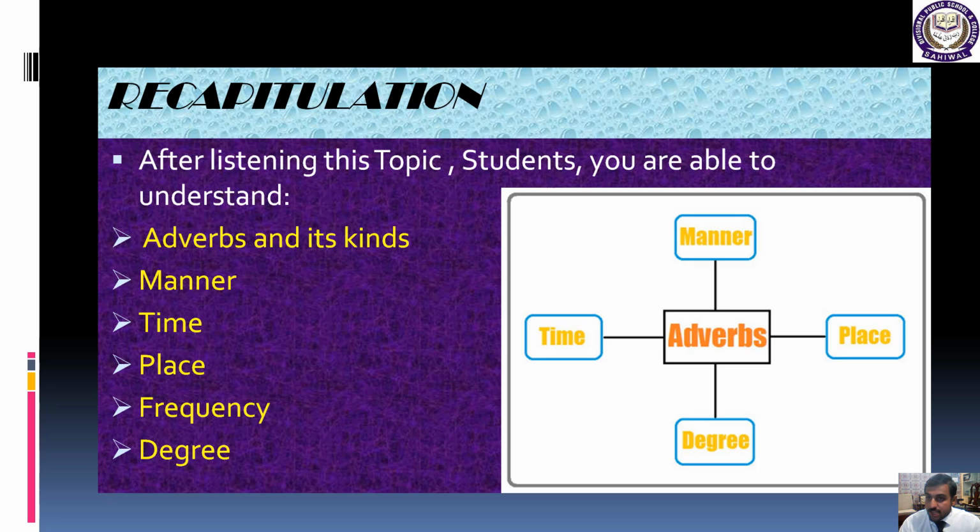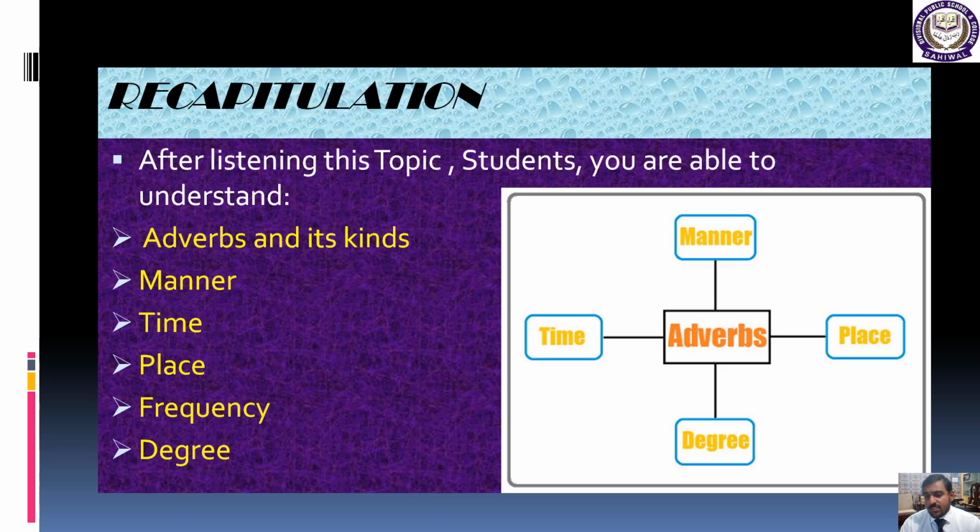Then adverb of degree, and after that comparative degree. And what is the comparative degree? In the comparative degree there is a comparison between two different subjects, objects, or sentences. And in the superlative degree, we discuss the highest position of adverb.